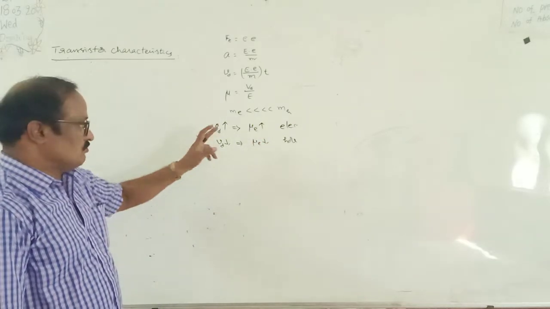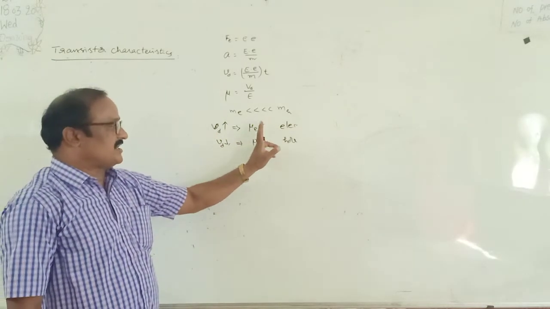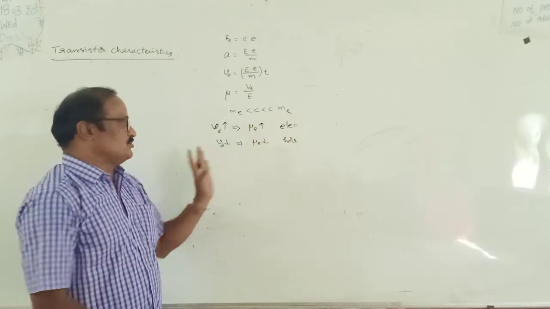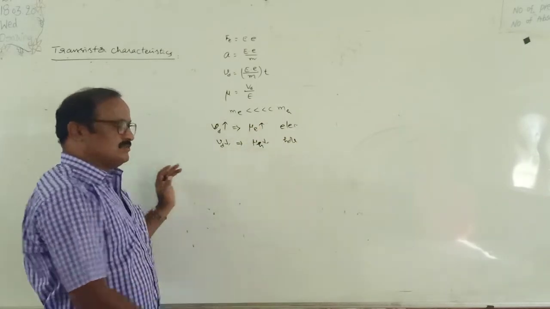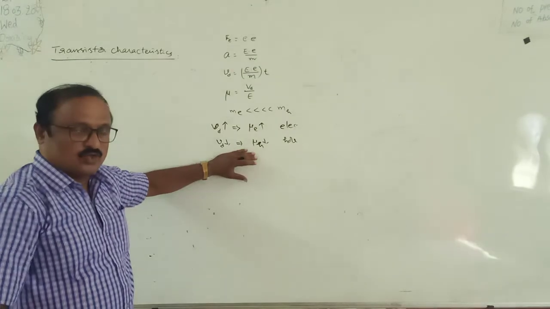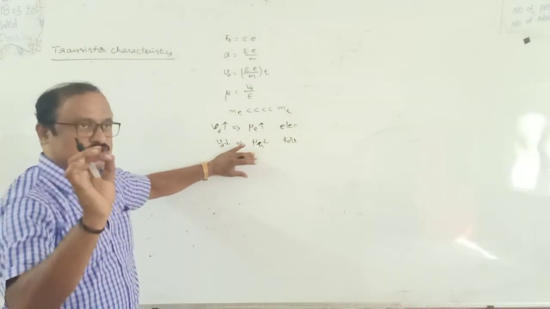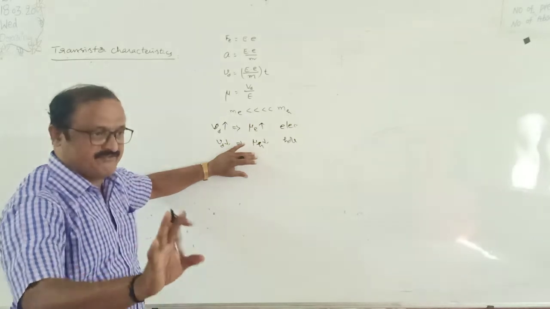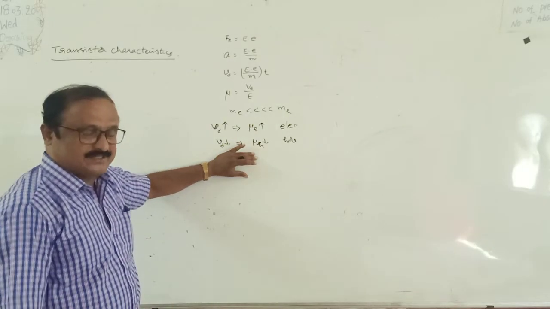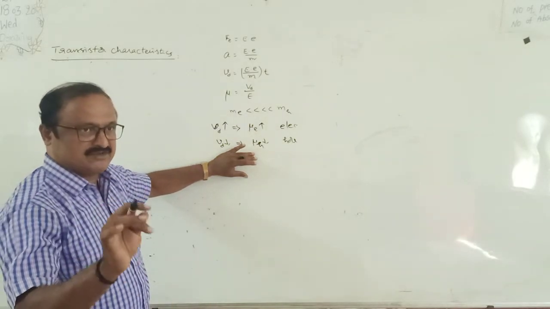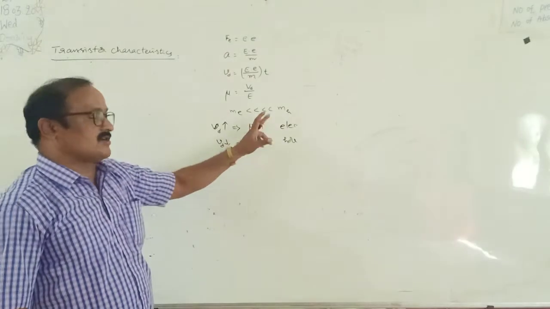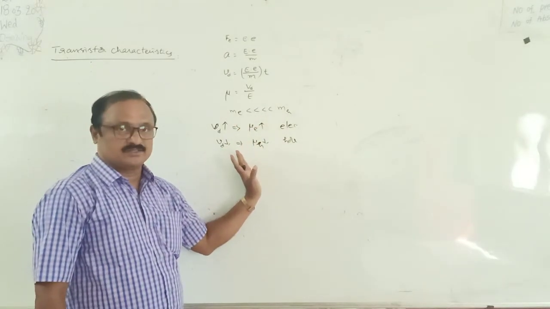Okay. Mobility of the electrons will be far greater than the mobility of the positive charge hole. That's why we can easily move the electrons compared with the positive charge hole when both are kept in the same field. That means electrical conduction in transistors is mainly by the electrons and not by the positive charge holes.